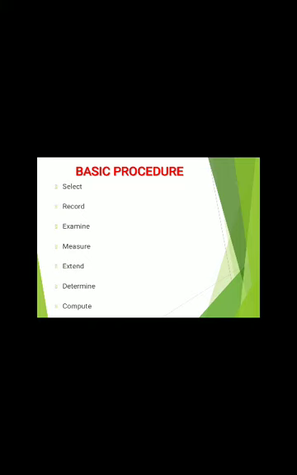The next part is measure. Here we measure the time by means of a stopwatch, or an electronic meter can also be used, to measure the time required to complete the operation for a particular operator. Either the continuous method or the snapback method of timing could be used. At the time, we assess the operator's effective speed of work relative to the observed work, against the concept of normal speed. This is called performance rating. So here we go for performance rating of the operator.